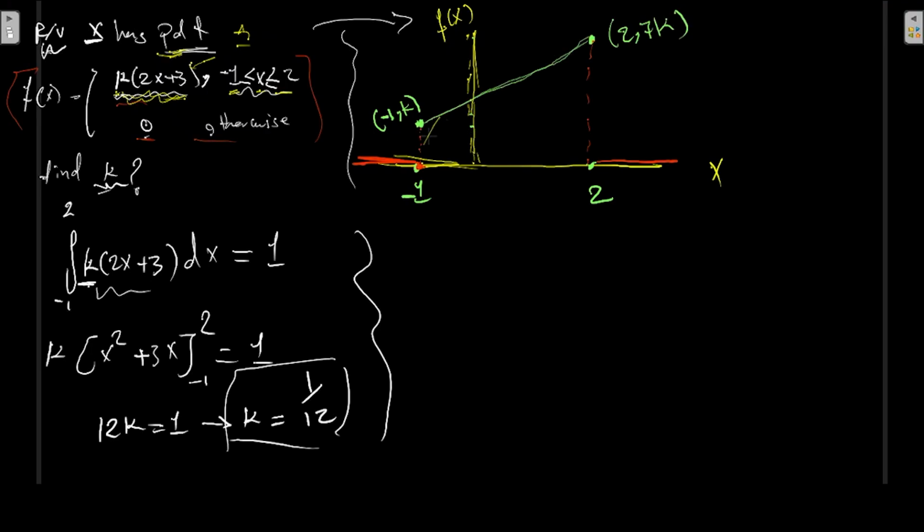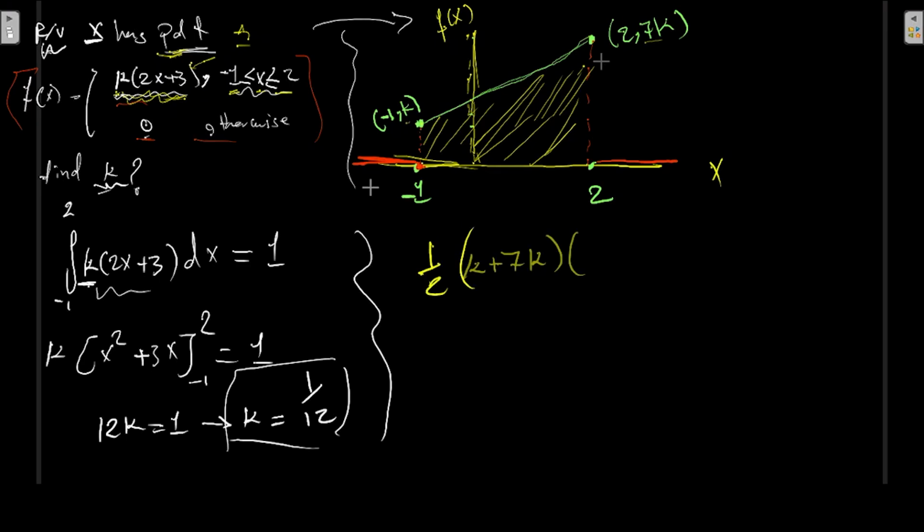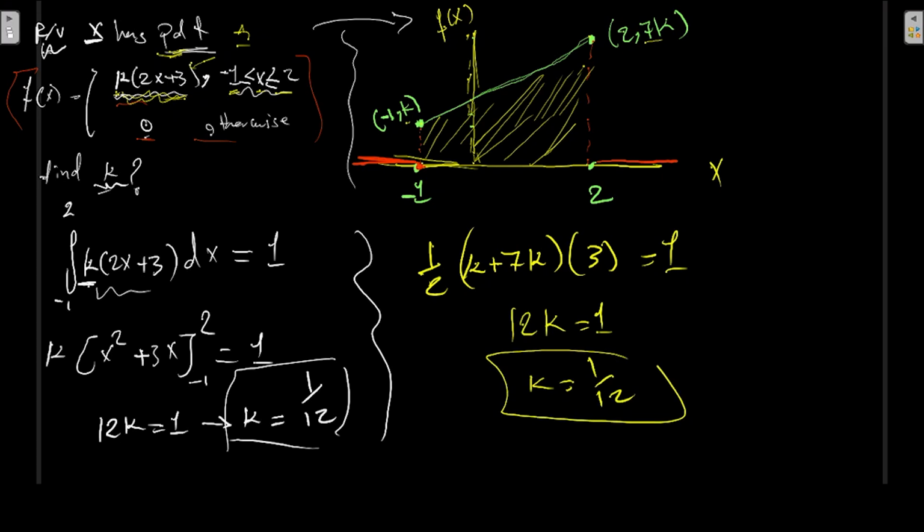What we know is that the area under this is going to be equal to 1. That's a trapezium from a geometry perspective, and the area of a trapezium is half multiplied by the height by the width. If you sum all that together, it should be 1. k is going to be equal to 1/12. So it's exactly identical from a visual perspective. Hope the idea is clear.